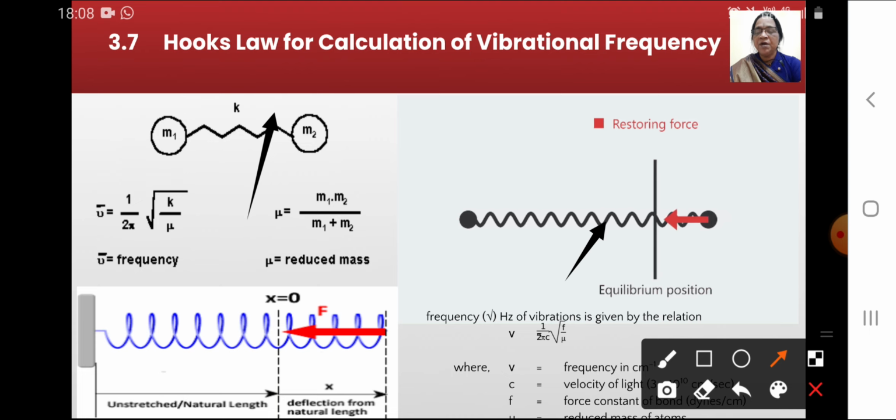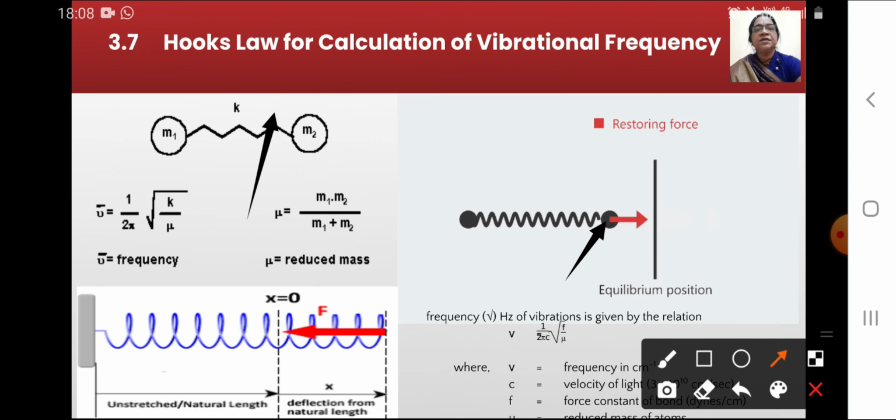The covalent bond between the two atoms is analogous to a model prepared by joining two balls with a spring. The vibrational frequency of such a model is given by the law that is called Hooke's law. According to Hooke's law, the vibrational frequency is directly proportional to the square root of the force constant, which is unique to a given bond. It also shows that the vibrational frequency is inversely proportional to the square root of its reduced mass.